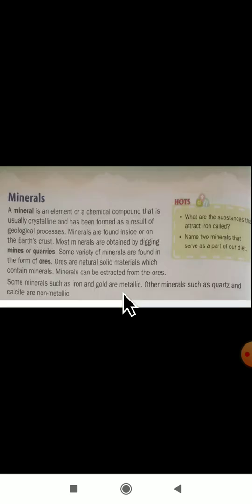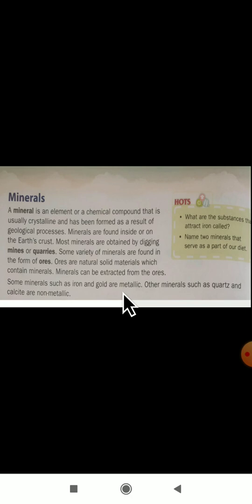Okay, again about the minerals. What is a mineral then? A mineral is an element or a chemical compound that is usually crystalline and has been formed as a result of geological process. Nothing but here the minerals are found inside or on the earth crust. Then how are we going to obtain the minerals? By digging mines or quarries. By digging the mines we are getting minerals.